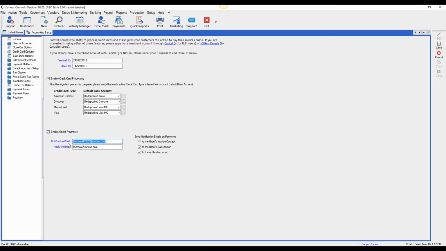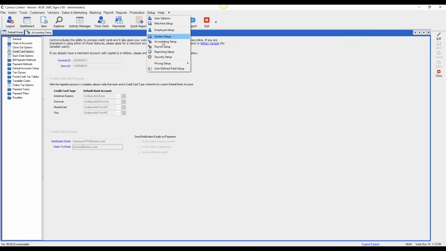So you definitely want to put in an email address there, and then put in an email address here. This is just if someone replies to those emails, this is who it's going to go to. Okay, so go ahead and do that, and then click Save. The next thing that we need to do, so the setup is pretty easy. You put in your information, put in your email address.